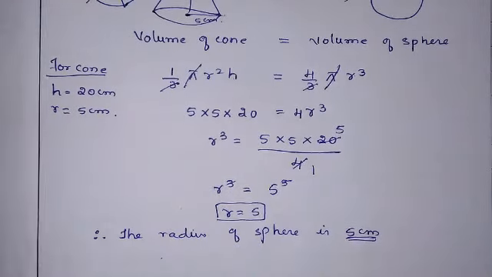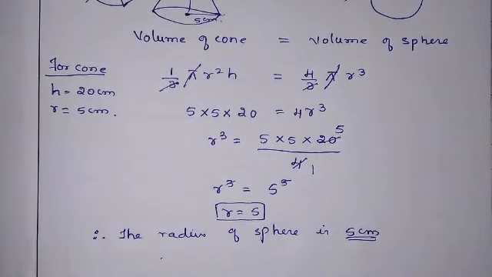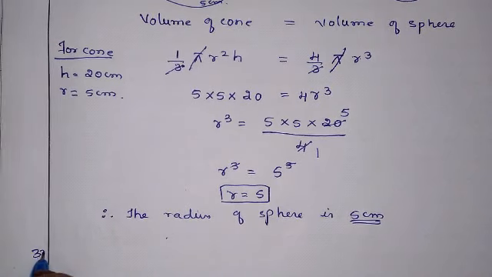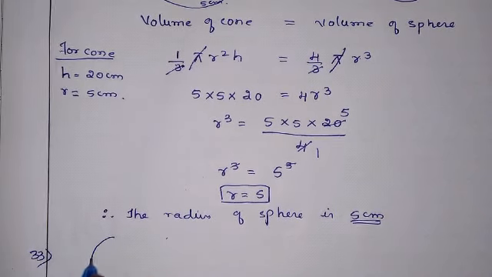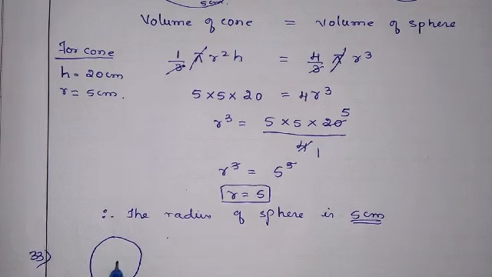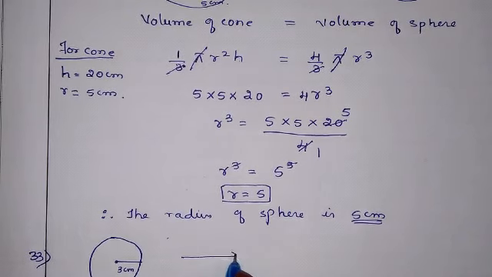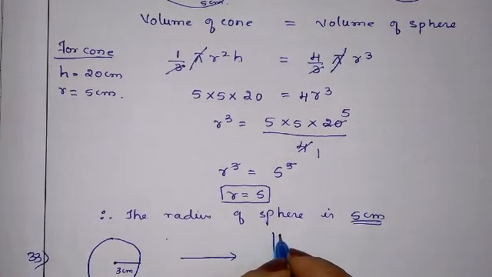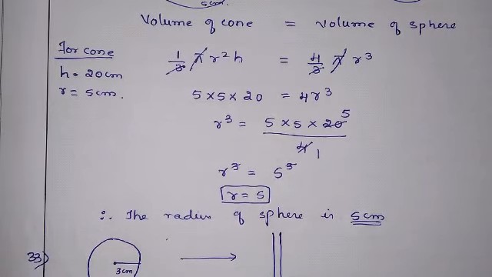Okay, what they have told, same question. Here sphere of radius given 3 centimeter is melted and recast into a wire. Wire in the sense cylindrical wire. Long, small cylindrical wire.